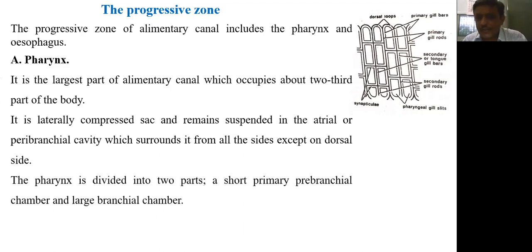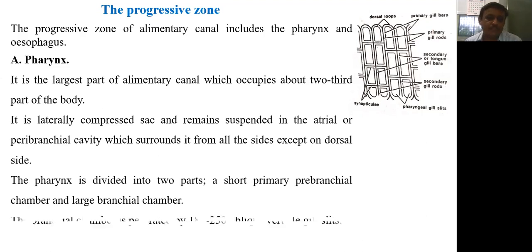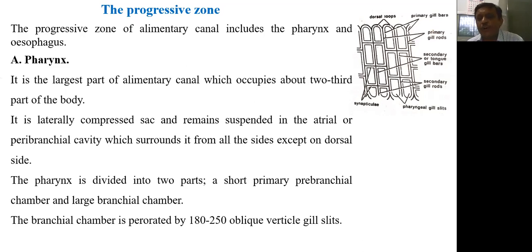The pharynx is divided into two parts. As it is the largest part of the body, it is divided into a short prebranchial chamber and a large branchial chamber. The branchial chamber is perforated by 180 to 250 obliquely vertical gill slits.